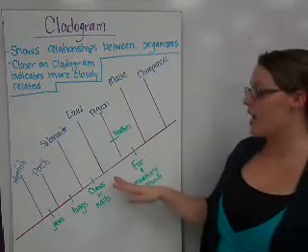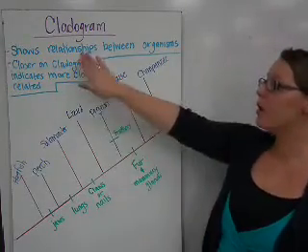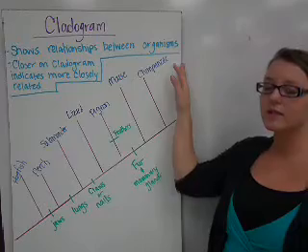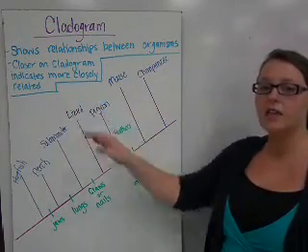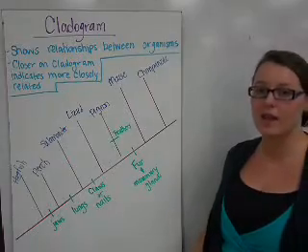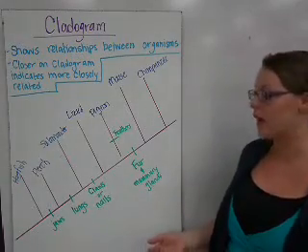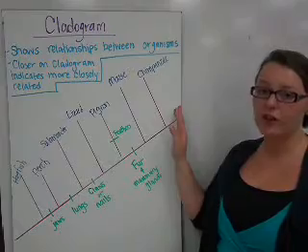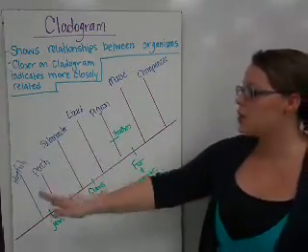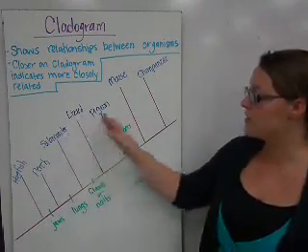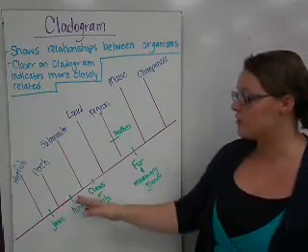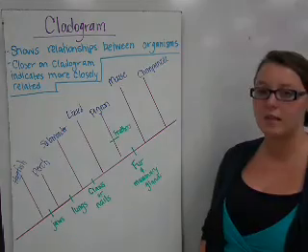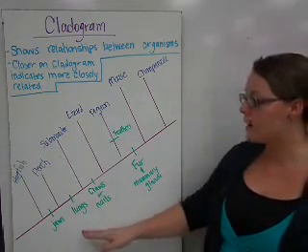This picture is a cladogram. Cladograms show relationships between organisms. The closer they are on the cladogram, the more closely related they are. It also indicates what separates them from the other organisms on the cladogram. This is a very simplified version of a cladogram, but it does show all of our examples of these organisms across the top, and then the defining characteristic that separates them from the others is listed at the bottom.